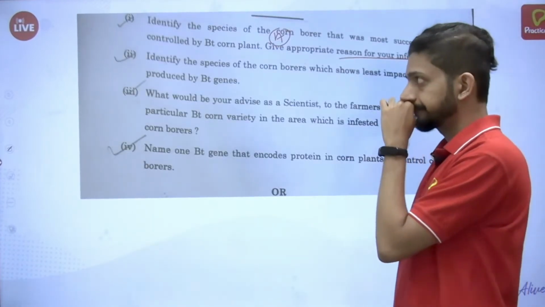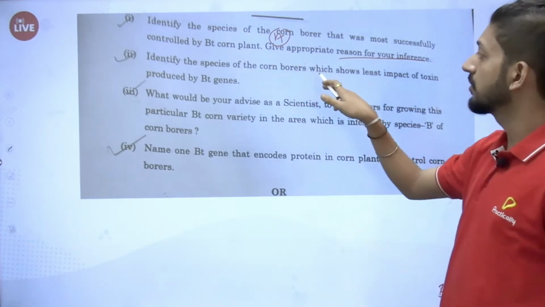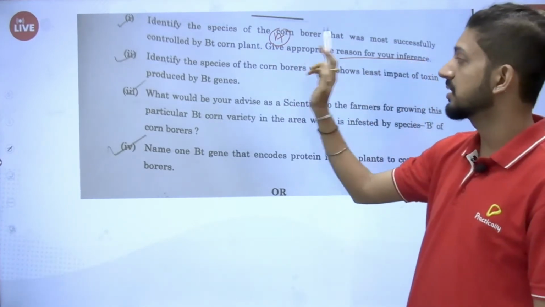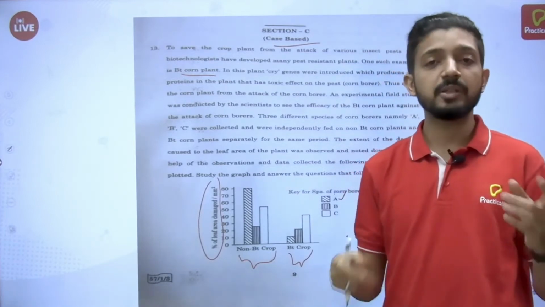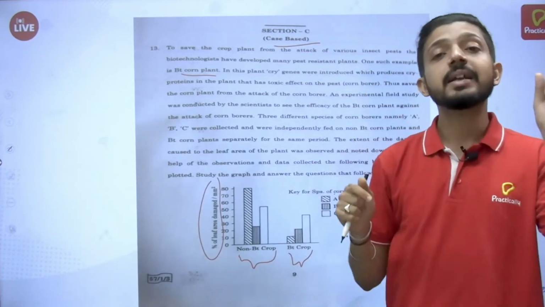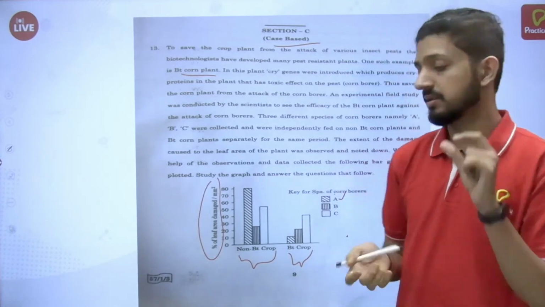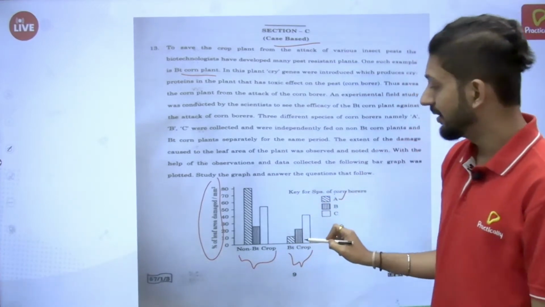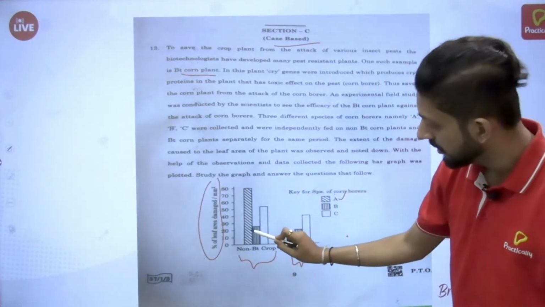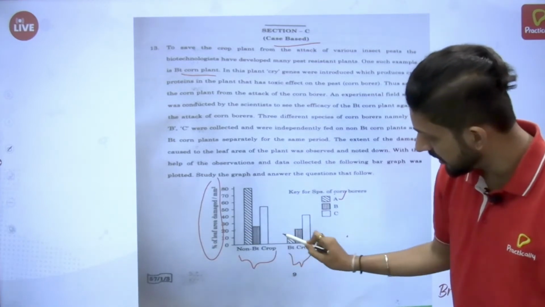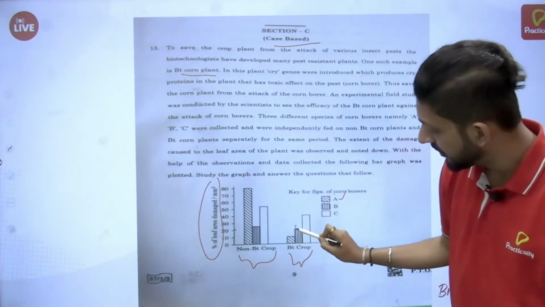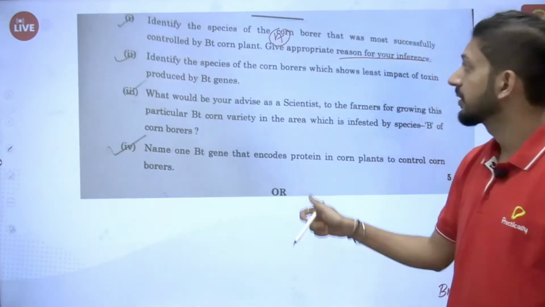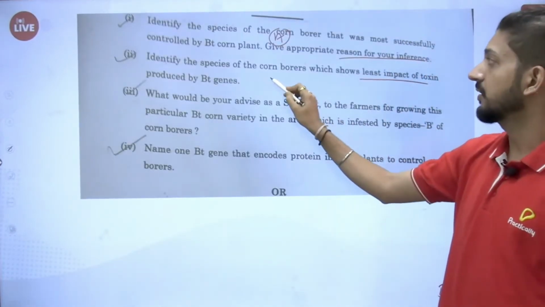Second, identify the species of corn borers which shows least impact of toxin produced by Bt genes. So it is the opposite of the previous question. In the previous one we saw the maximum difference. In the next question we have to see the minimum difference. Which is having the minimum difference? It is B. Before it was 20, after using Bt corn it is a little less than 20. So B is having the least impact of toxin, that is B.